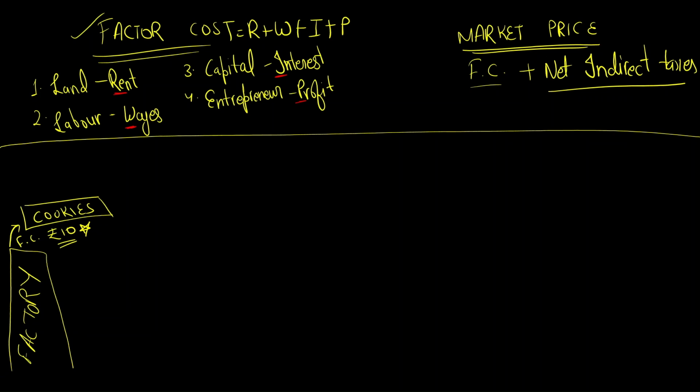उसके बाद these cookies comes to the road and before getting distributed, it has to give some indirect taxes. These taxes are given to whom? To the government itself. You can check on anything. They are indirect taxes. There are direct taxes as well that we pay to the government. Like indirect taxes, GST you can say. GST is an indirect tax.